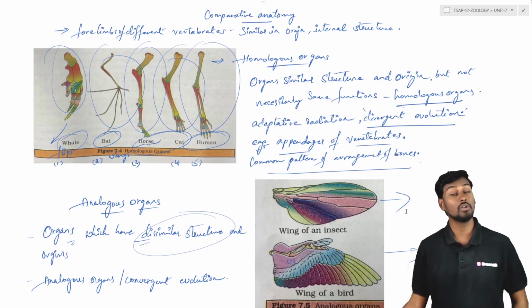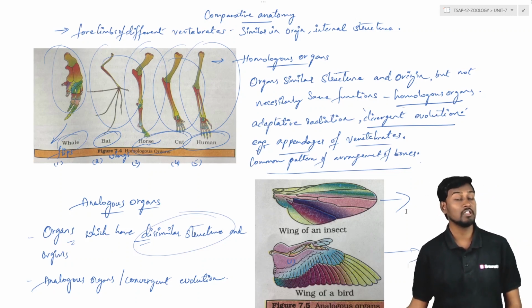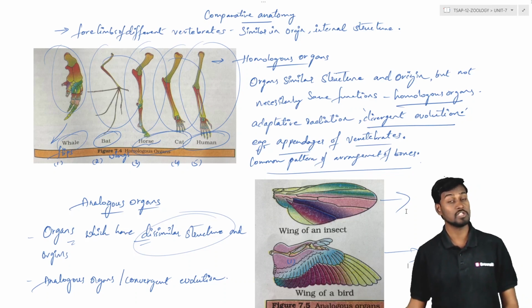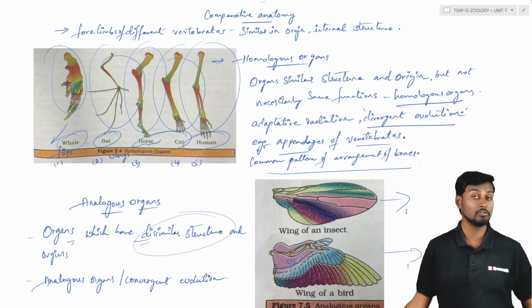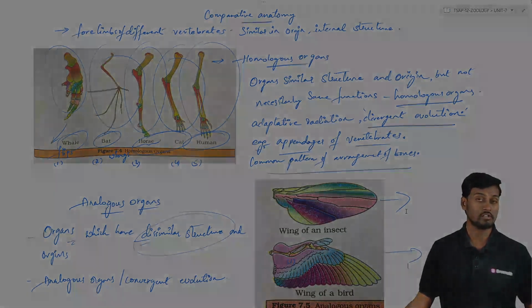Next one is about the analogous organ. Here we can see these are the organs which are generally having difference in terms of arrangement of the internal structures, that is especially the bones, and also the arrangement of the tissue and the organ, but they are showing similarity in terms of functions. So this is about the homologous organs and the analogous organs.